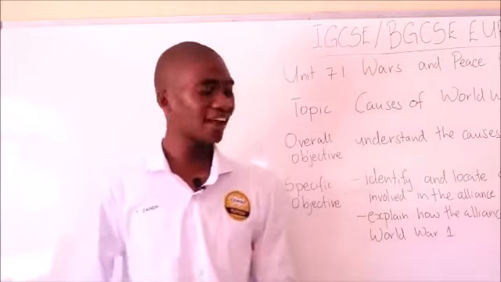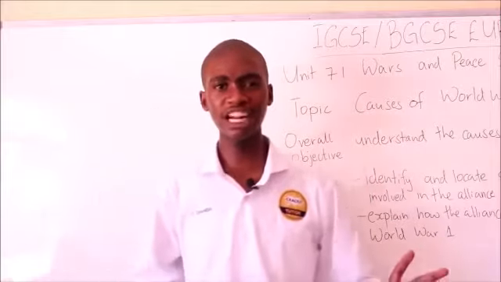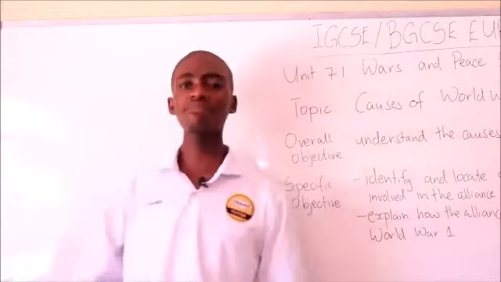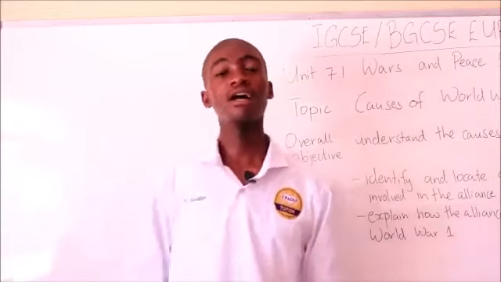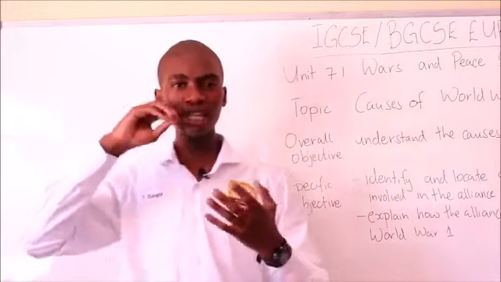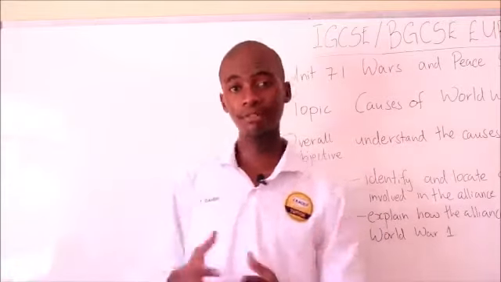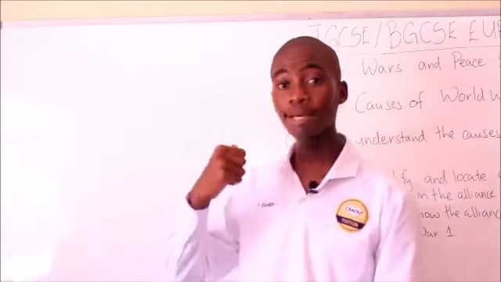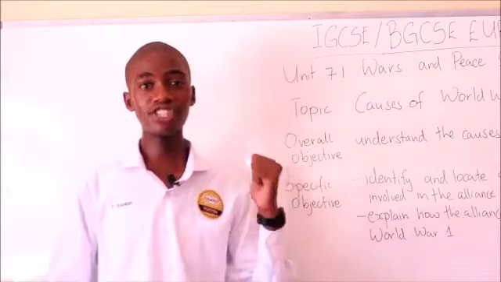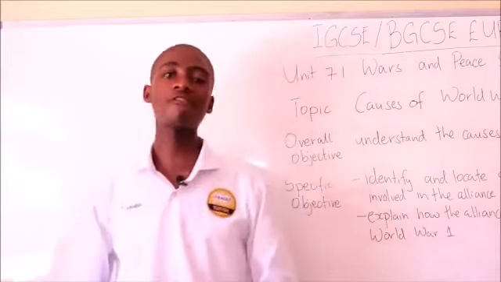And we also see how the alliance system created some issues that were going on: the Moroccan crisis, which are the first and the second, the Tangier and the Agadir crisis, the arms race, colonial rivalry, war plans, and you shall learn more about that in our sessions. But we can see from the alliance system, there was a lot of tension that was created, a lot of suspicion. Weak countries were now able to act recklessly because they knew that we've got the big dogs behind us. That is why Austria-Hungary was able to act recklessly. It knew that we have Germany, the European state that had the most powerful army.